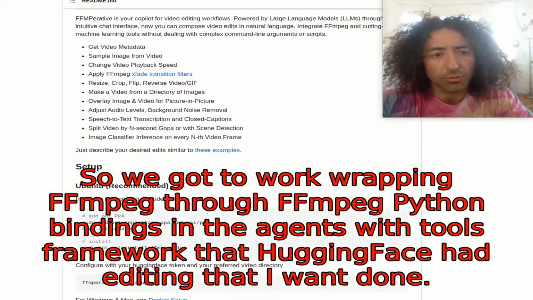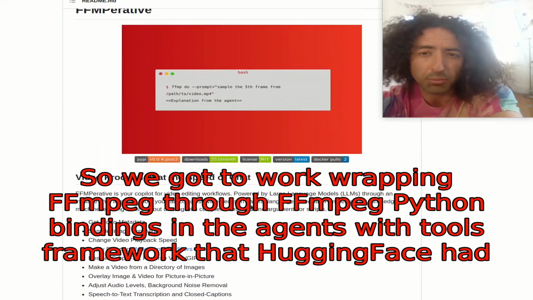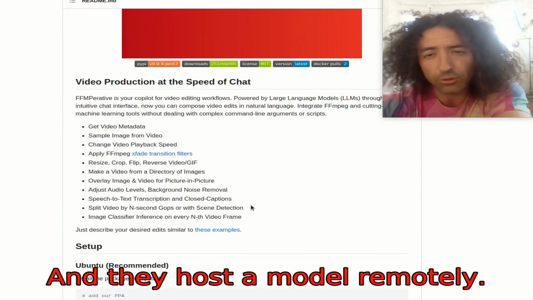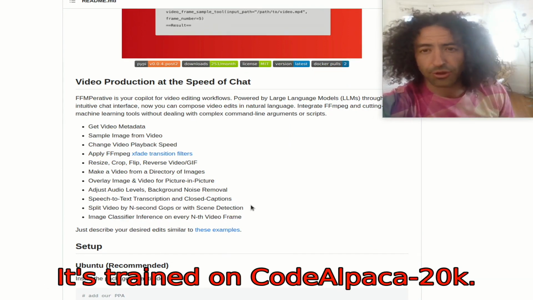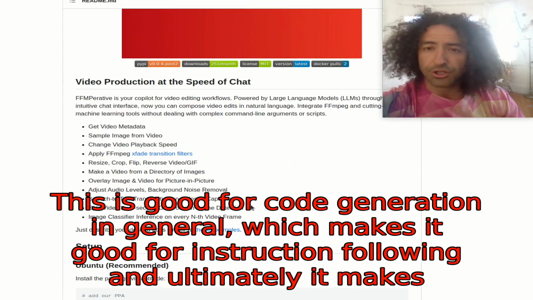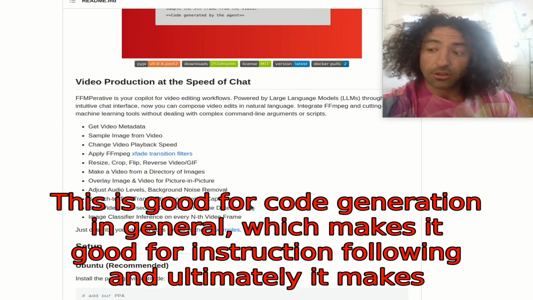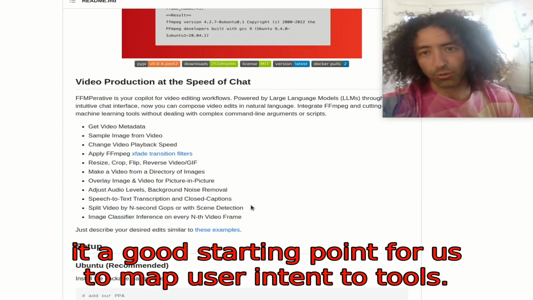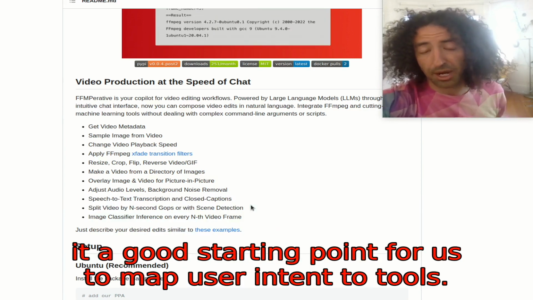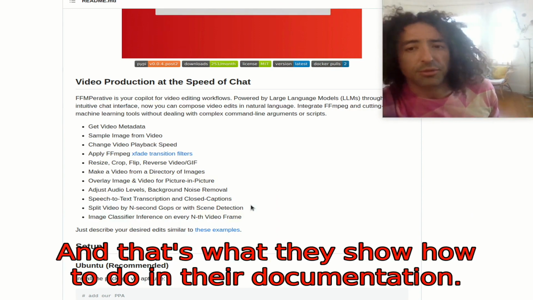So we got to work wrapping FFmpeg through FFmpeg Python bindings, and we host a model remotely. It's trained on Code Alpaca 20K. This is good for code generation in general, which makes it good for instruction following, and ultimately it makes it a good starting point for us to map user intent to tools. And that's what they show how to do in their documentation.